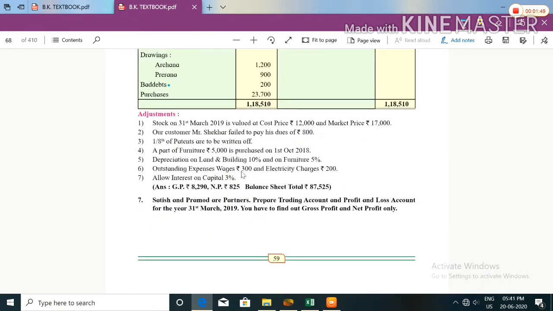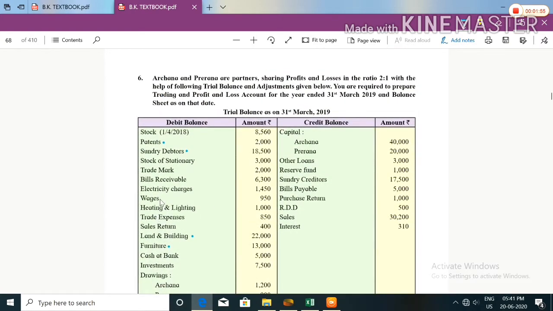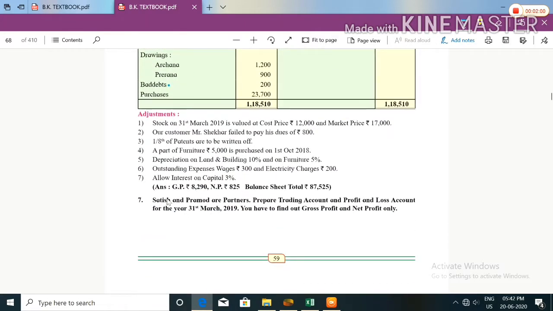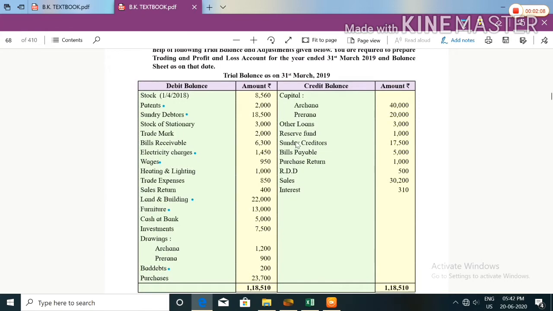Outstanding expenses, wages 300 and electricity charges 200. So we will take wages and electricity charges. Allow interest on capital 3%, that we will calculate afterward. On credit side, purchase return is given, so we will take purchase. On debit side, sales return is there, so we will take sales also.